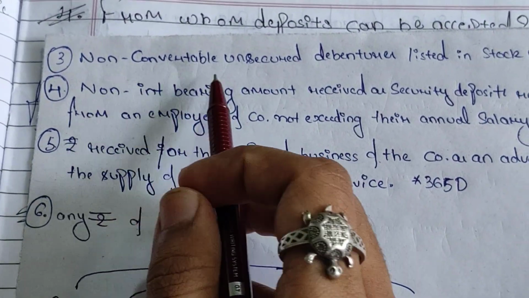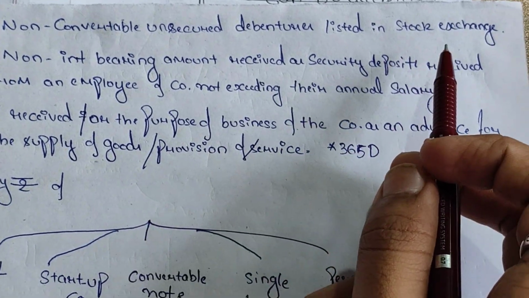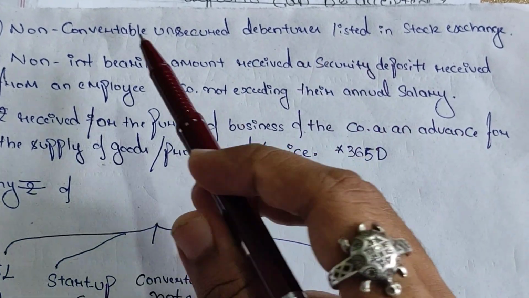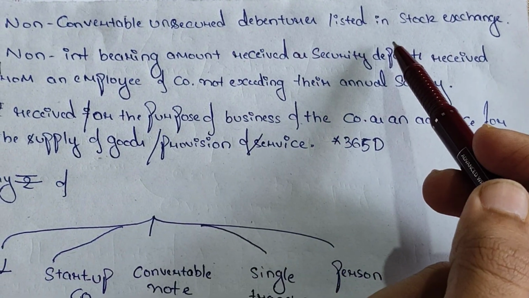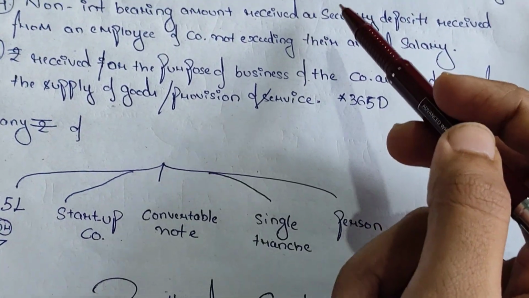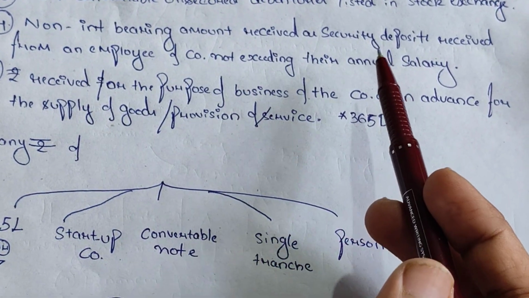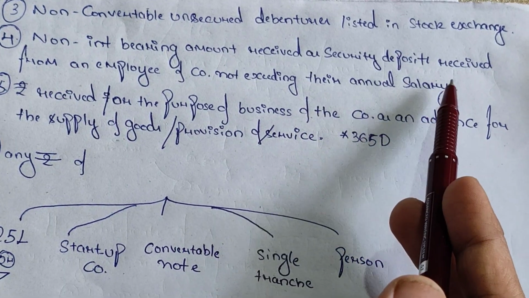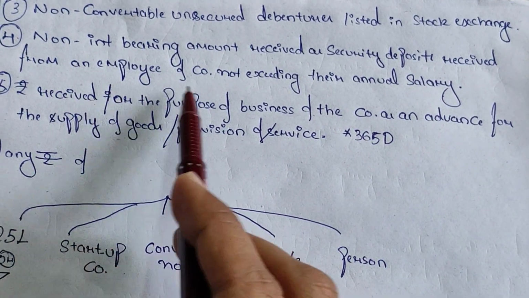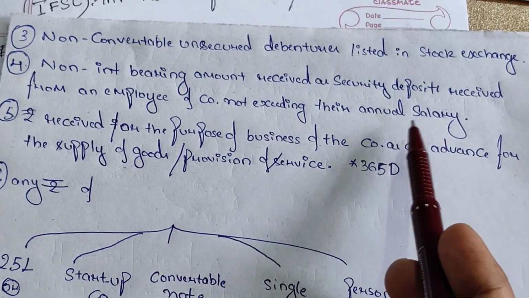Then next is non-convertible unsecured debentures listed on a stock exchange. Non-convertible unsecured debentures are also not considered deposits. And even non-interest bearing amounts received as security deposits from an employee of a company, not exceeding their annual salary.